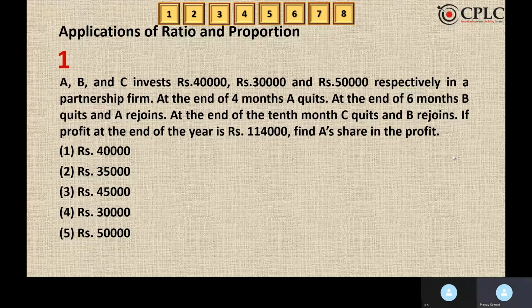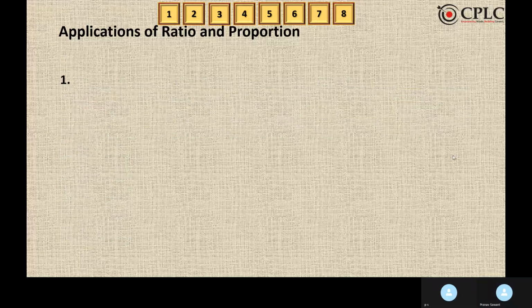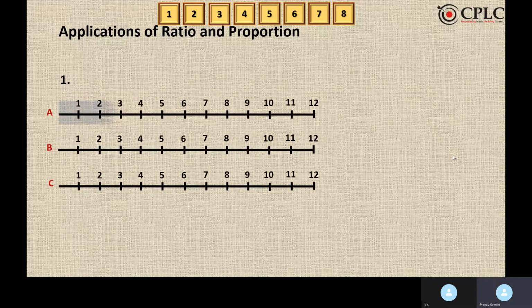So let's first try to understand what are the capitals of A, B, and C. As we know, if the profit sharing ratio is not given, we have to assume that the ratio of investment is the ratio of profit. Now, A was there for the first 4 months, then he quit. B was there for the first 6 months, then he quit, and at the same time, A rejoined. So, from 6th month onwards, A rejoined the firm.